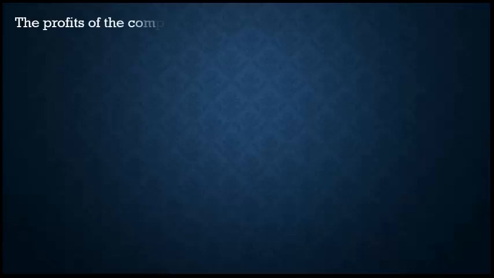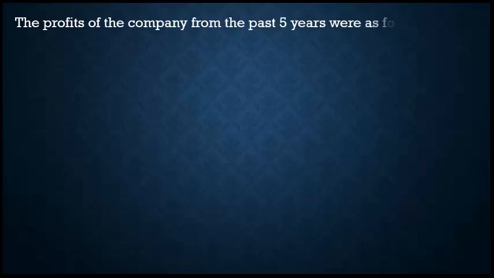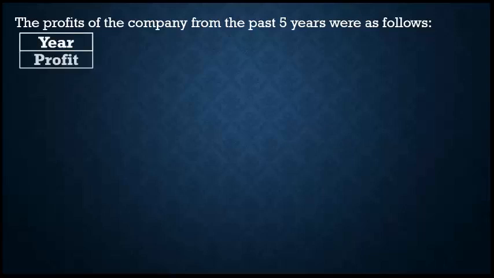Now see the problem. The profits of the company from the past 5 years were as follows. Year 2016, the profit 50,000.